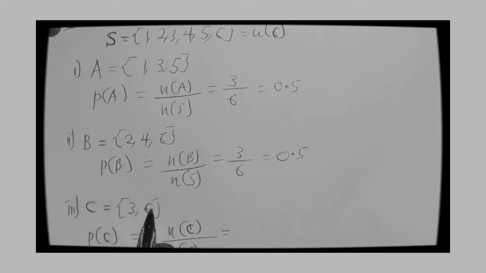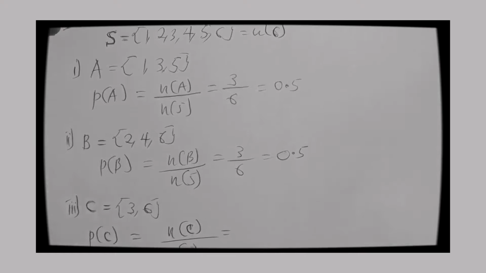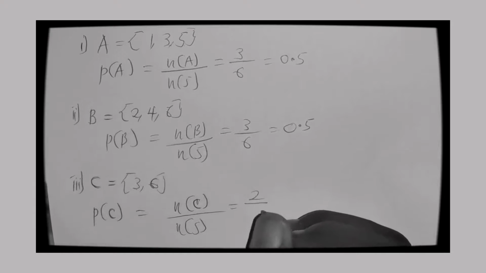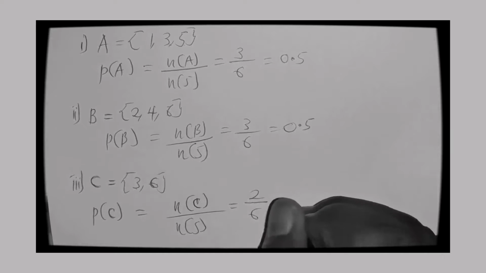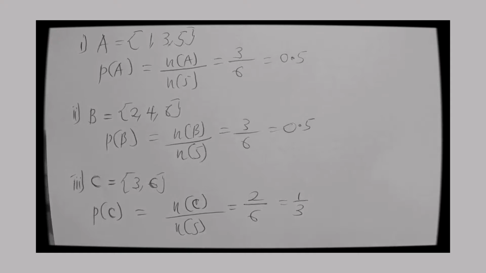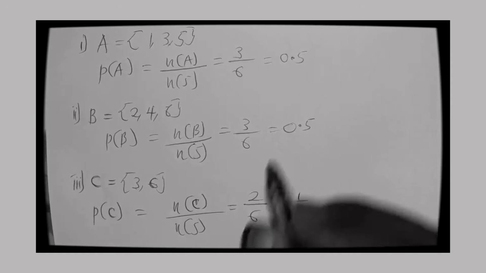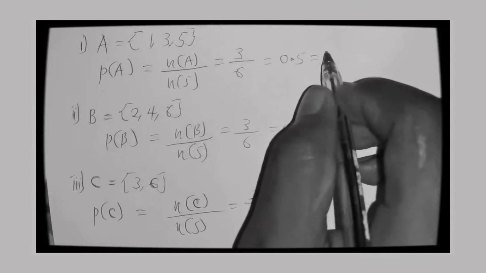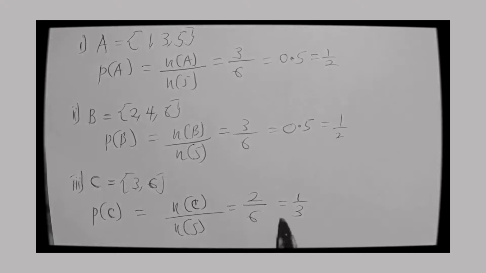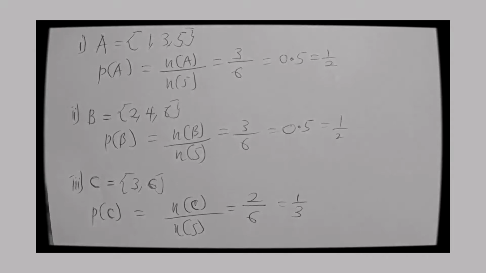So here it is 1, 2. It becomes 2 out of 6, and that gives me 1 out of 3. Okay, good. So you can even convert these. Here too, we can have them as 1 over 2, 1 over 2. You can change them to decimal form, where you get some 0 point values in that decimal form.